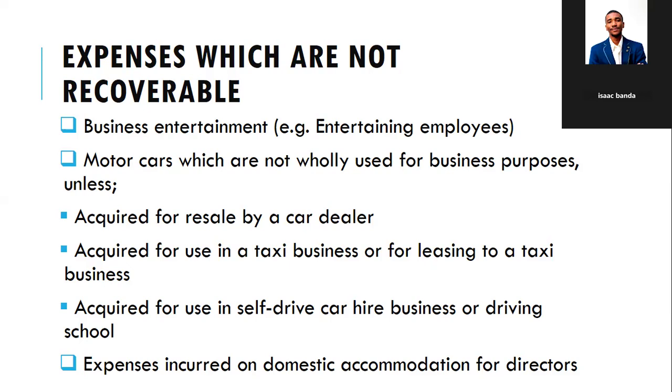So if you've got a business for car hire, and you buy a vehicle which is not being used wholly for the business, VAT can be recovered, right? Then expenses incurred on the domestic accommodation for the directors. So if directors are given a house that they live in, which is owned by the company, or in other words, the company spends money on paying rent for directors.